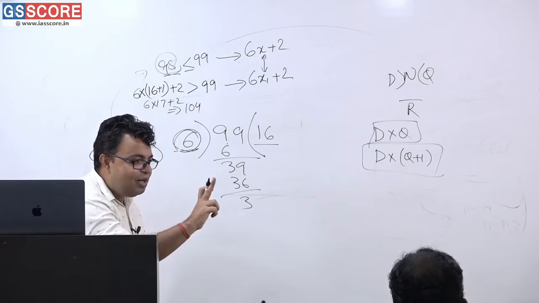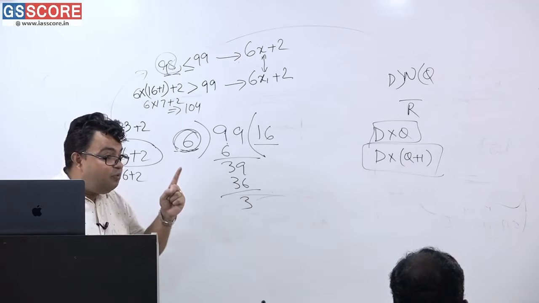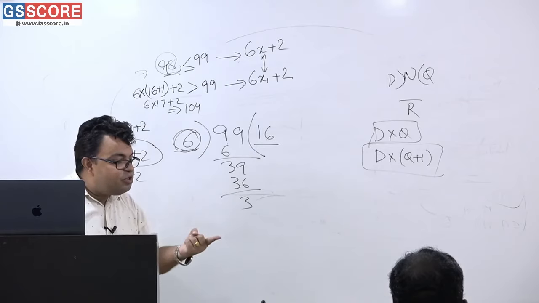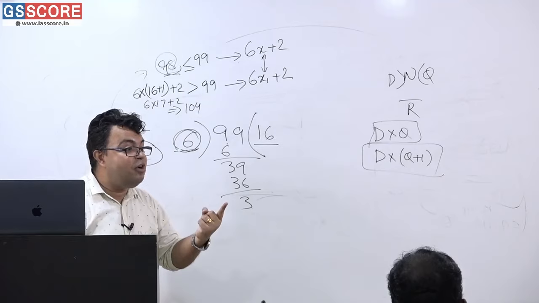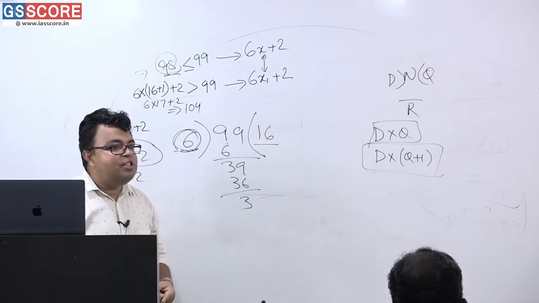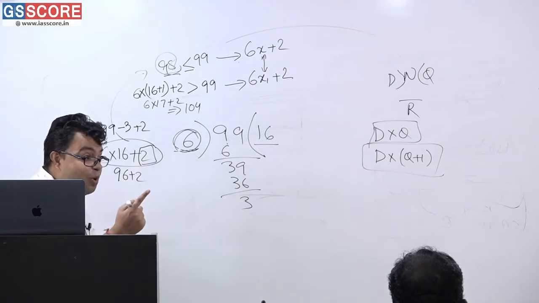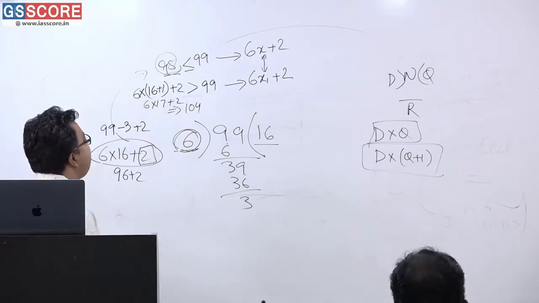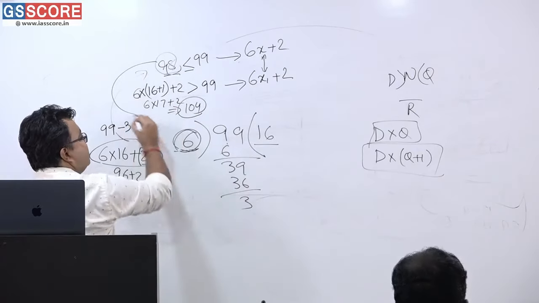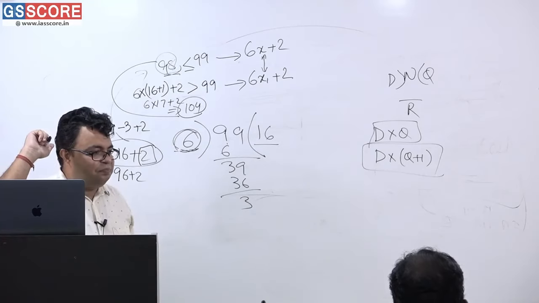I am telling you, ma'am, understand. When you were going to recite the table, 90 was there, then 96 was there, 6 into 16 is 96, so 6 into 17 will be 102. Then to 102 you just add the remainder 2, because this is in the question. And when you write it, it is 104. And when you take the difference between these two, what is the answer? 6 is the answer.